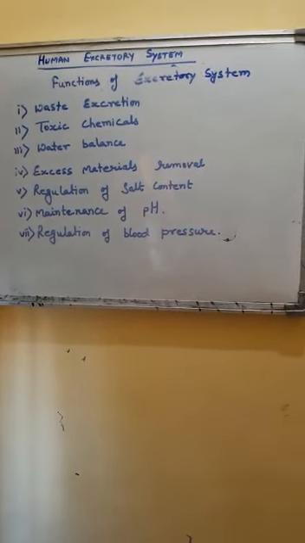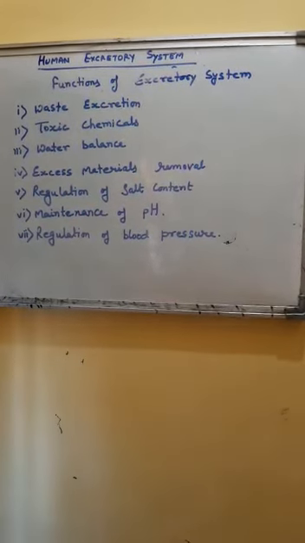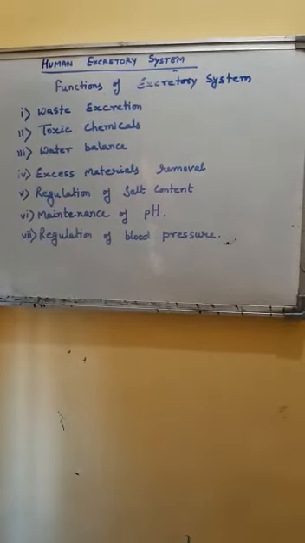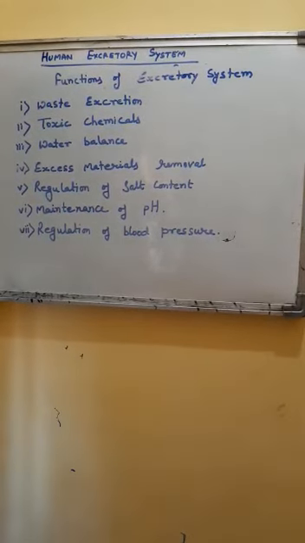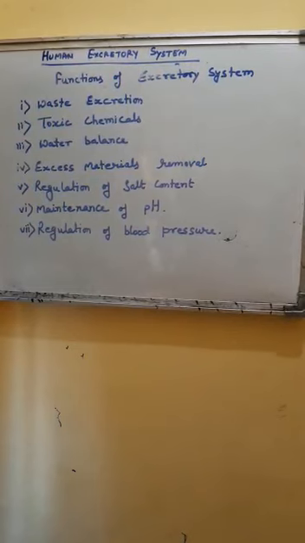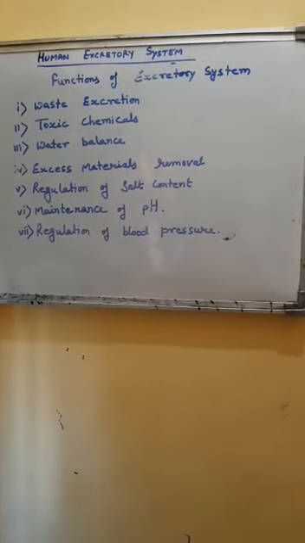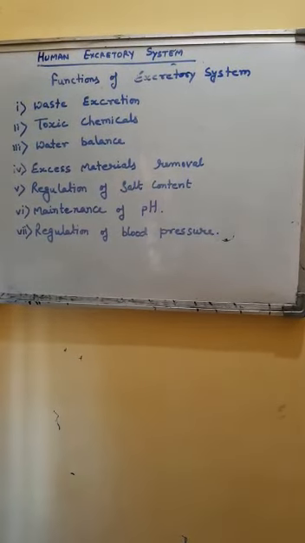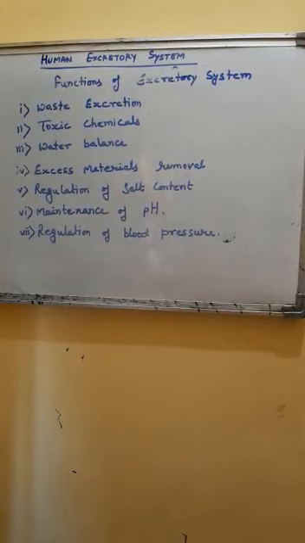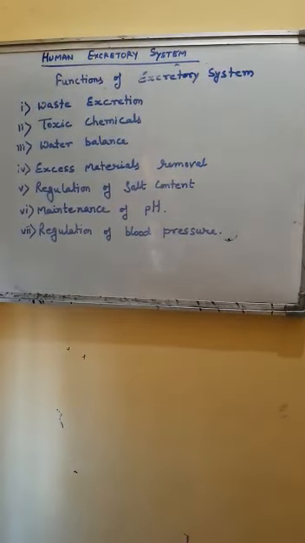The tank has a fluid having the same osmotic concentration as that of blood. The process of diffusion takes place over there, and nitrogenous waste products, phosphates and sulfates are excluded from the body. So this is all about the human excretory system.